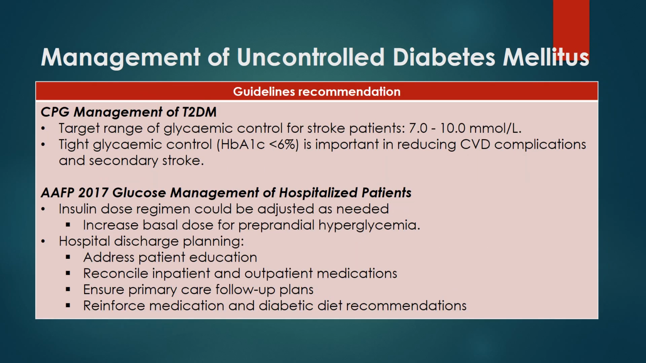The target blood glucose range for a stroke patient is between 7 to 10 millimole per liter. Tight glycemic control with HbA1c below 6% is important for stroke patients. Therefore, the insulin dose regimen for this patient could be adjusted as needed.